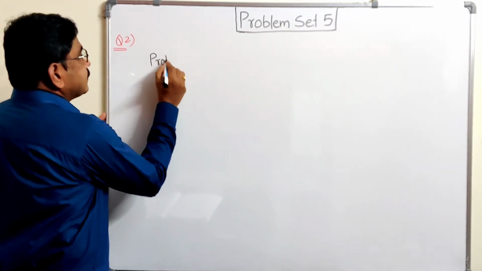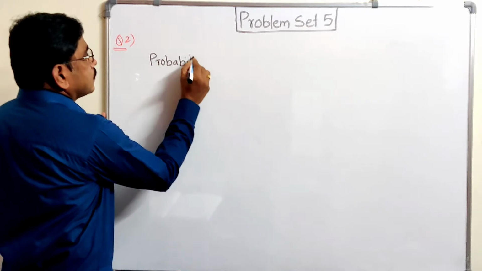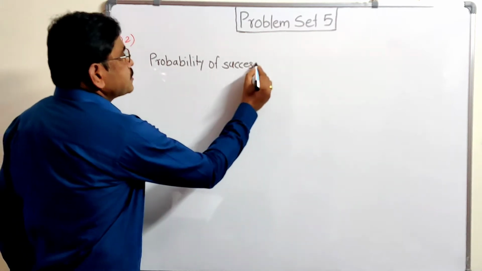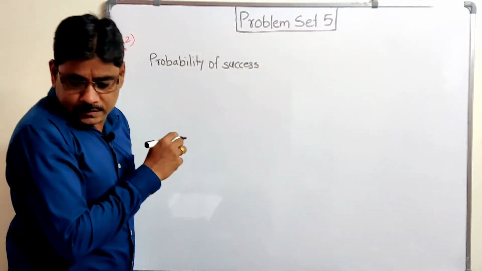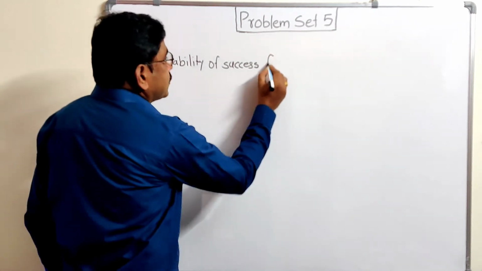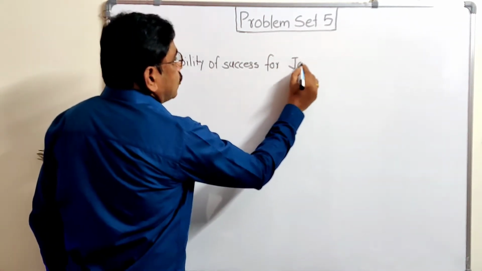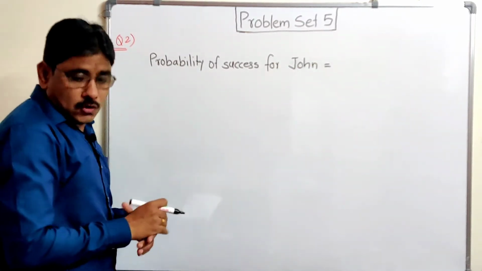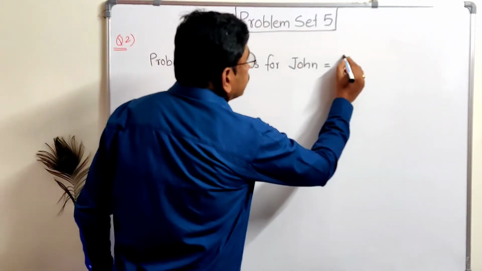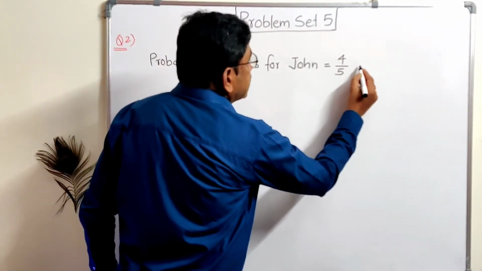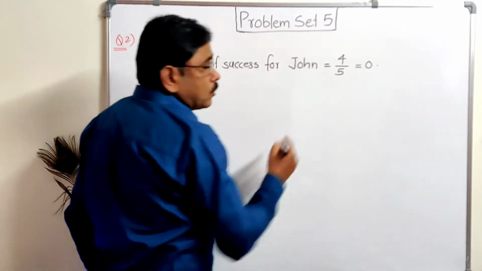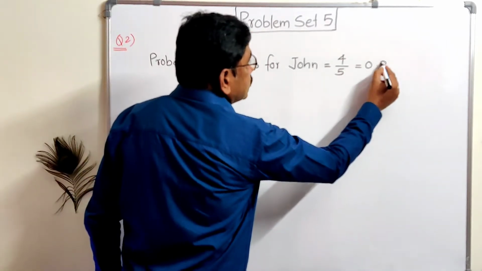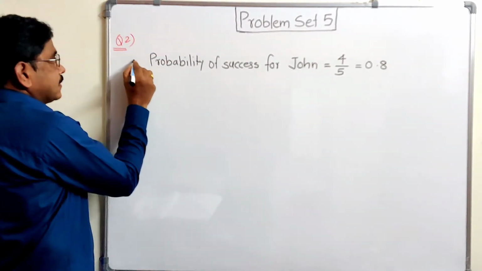So probability of success for John, first one is John, is given 4/5. Now convert it into decimal form. 5 0 का 0, this becomes 40, इस पे 0 लिया तो 40, 5 8 जा 40, 0.8. That is the first point.